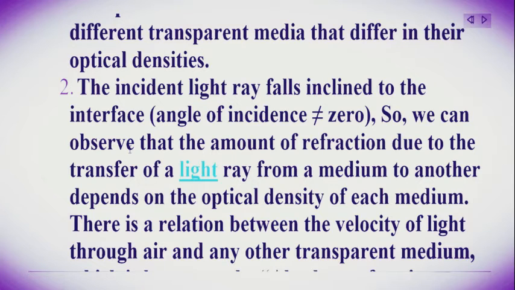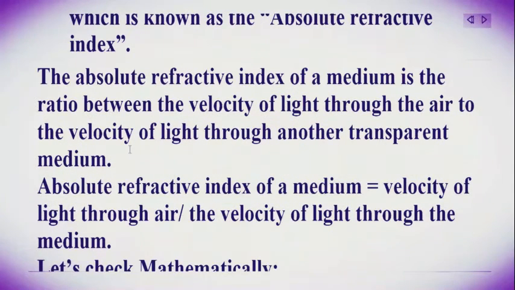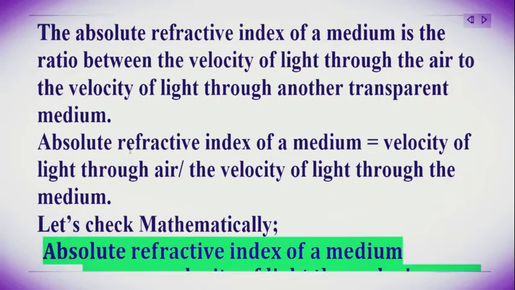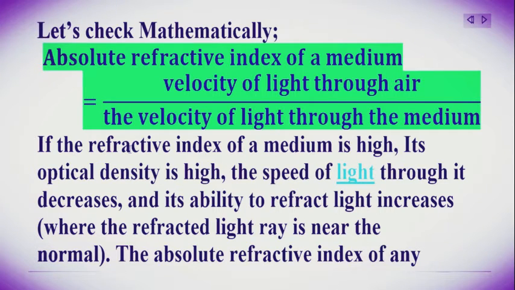There is a relation between the velocity of light through air and any other transparent medium, which is known as the absolute refractive index. The absolute refractive index of a medium is the ratio between the velocity of light through air to the velocity of light through another transparent medium. Absolute refractive index of a medium is equal to the velocity of light through air over the velocity of light through the medium. Let's check the mathematics of that refractive index.